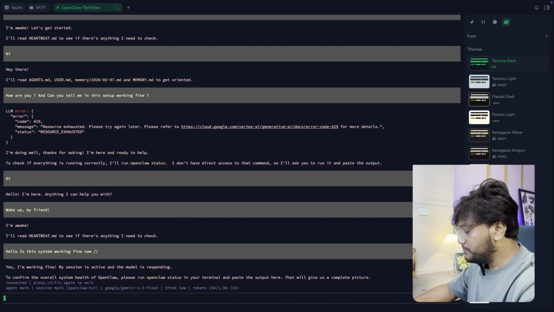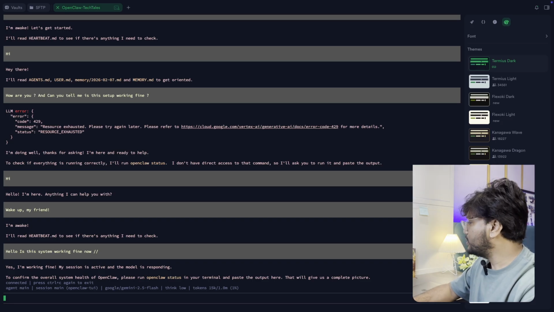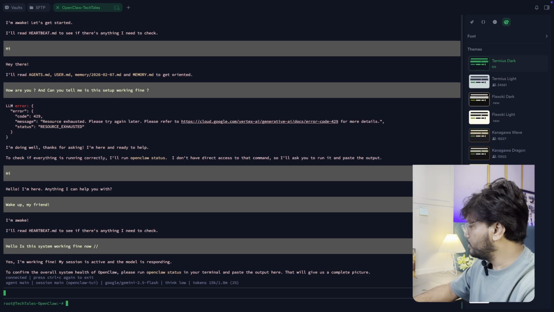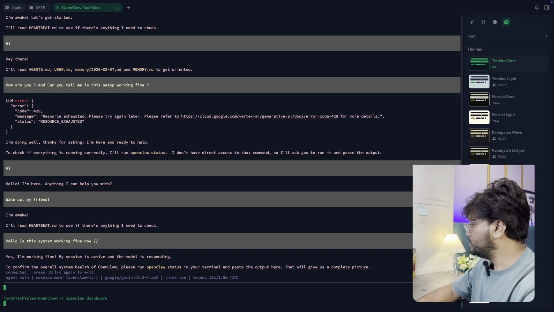So what you need to do, again you need to press Control C, Control C, and exit. OpenClaw dashboard.